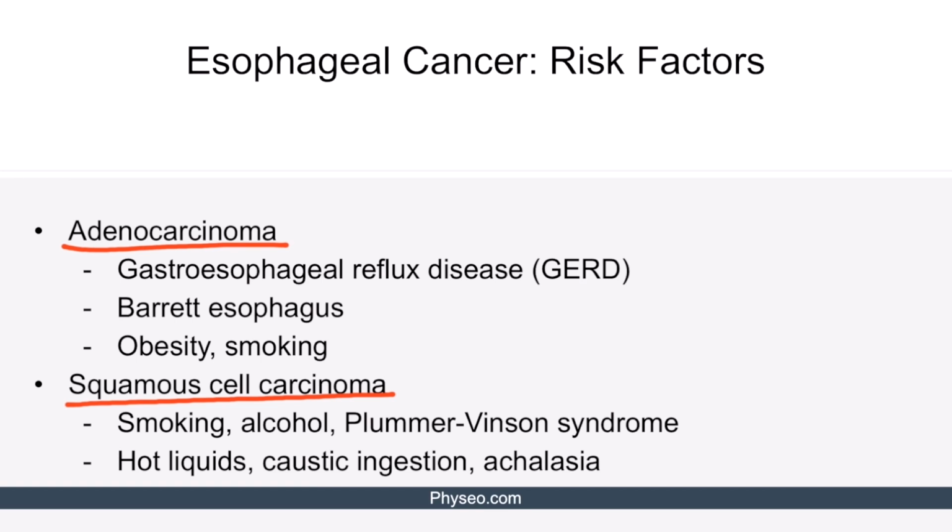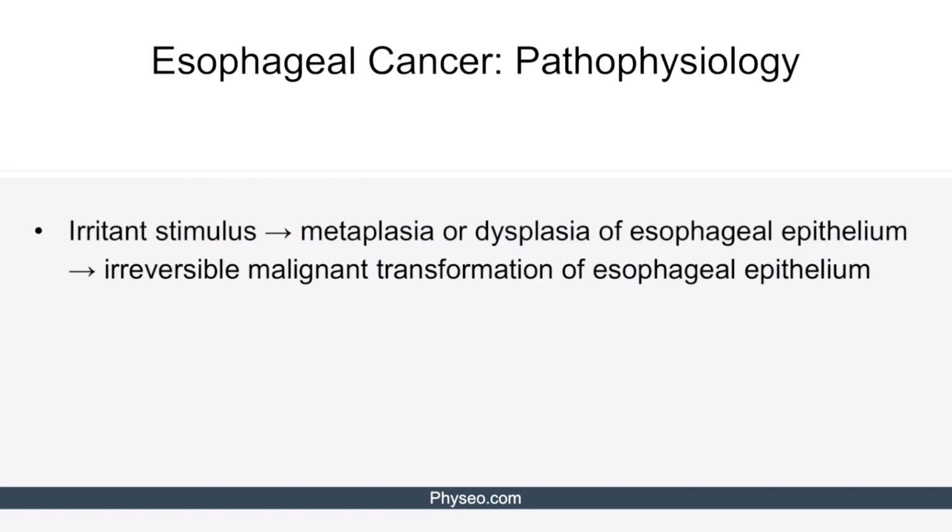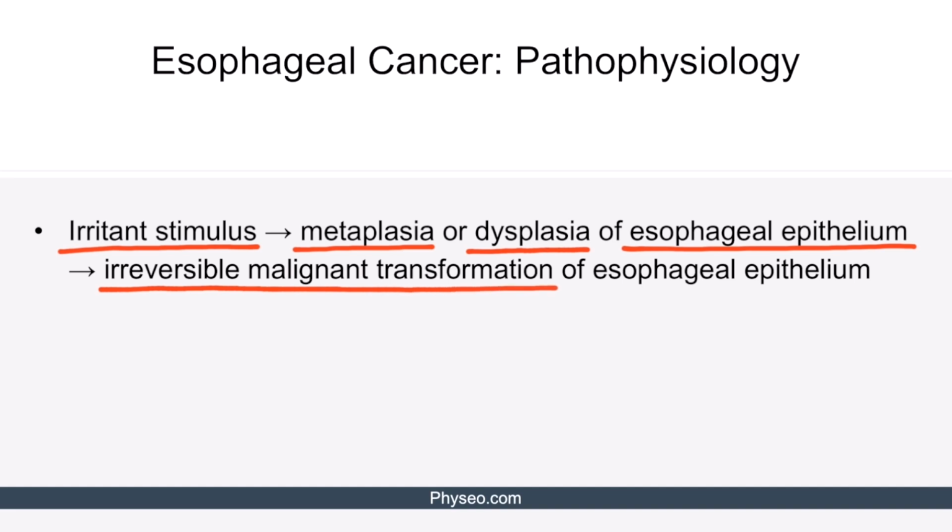Hot liquids and caustic ingestion can also cause epithelial scarring and dysplasia in the esophagus. Finally, achalasia causes chronic mucosal irritation by retained food, leading to dysplasia. We'll talk about achalasia in detail later in this lecture. In general, the pathophysiology of both types of esophageal cancer includes some sort of irritant stimulus which induces metaplasia or dysplasia of esophageal epithelium. Later, metaplastic or dysplastic epithelium undergoes an irreversible malignant transformation resulting in cancer.